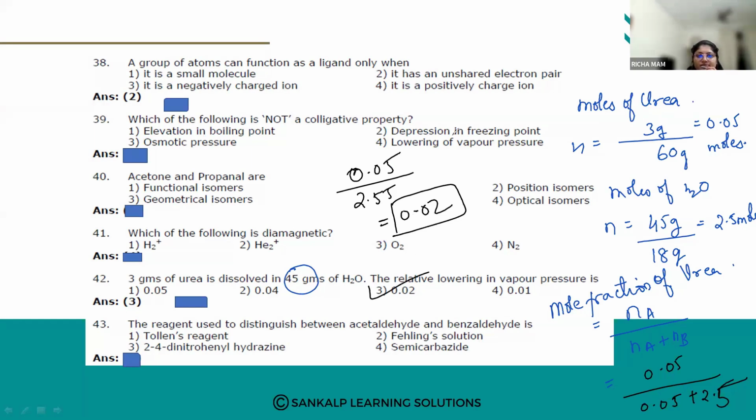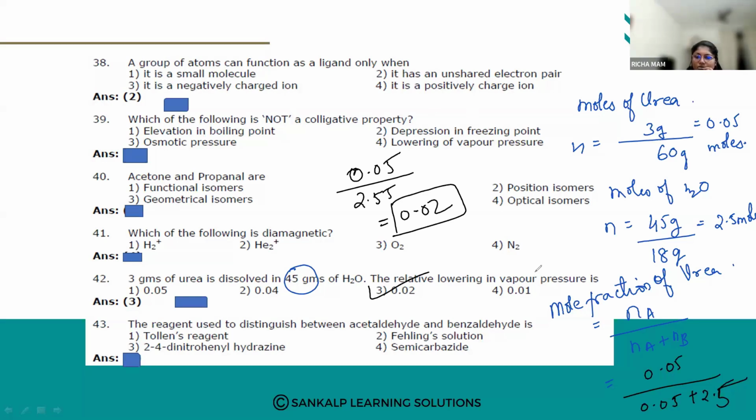So option number 3. Yes, Shivaruni, 0.019 is nothing but 0.02, right? Yes, Anita has also answered it correct. Very good. Option number 3.